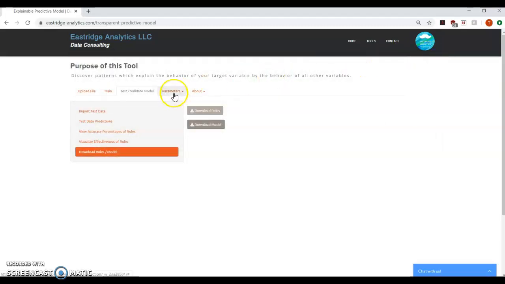This Parameters tab allows the user to adjust the nuance of the program. And then you can read more about the machine learning program in the About page.